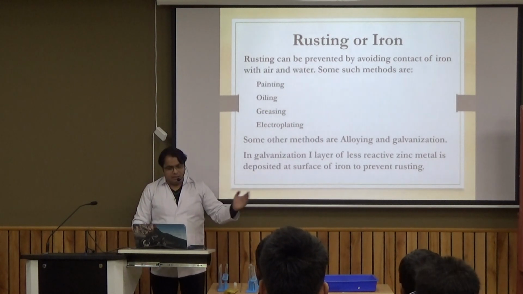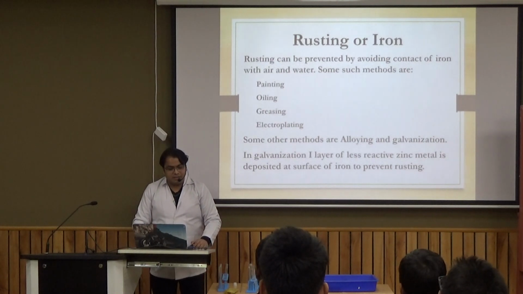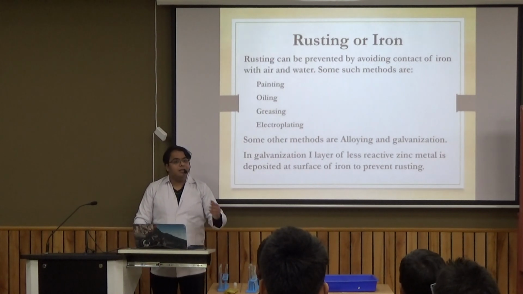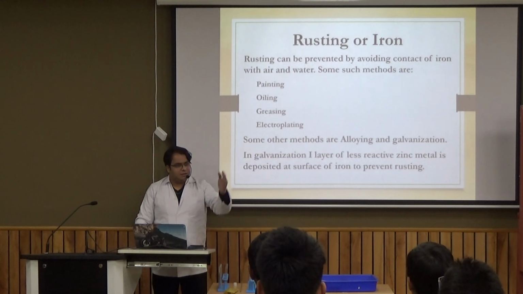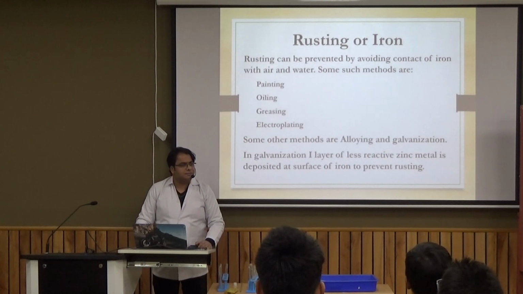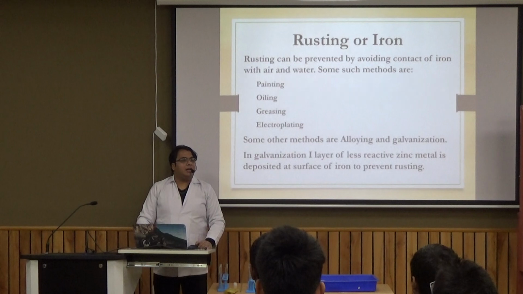It can be painting, oiling, greasing, electroplating, alloying, galvanization. Can anyone tell me what is galvanization? Yes? The layer of zinc is applied to the iron to prevent it from rusting. Yes. In galvanization, we coat a layer of zinc metal over iron to produce galvanized iron objects.